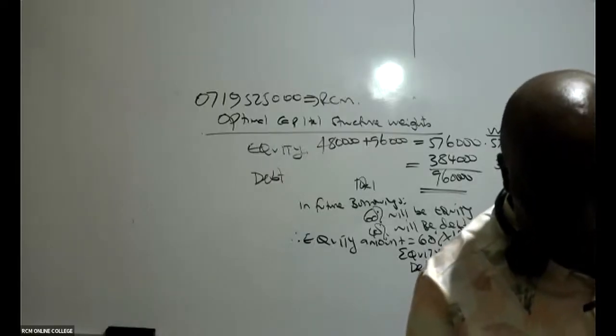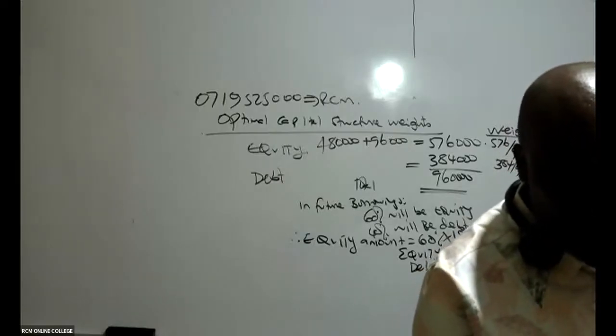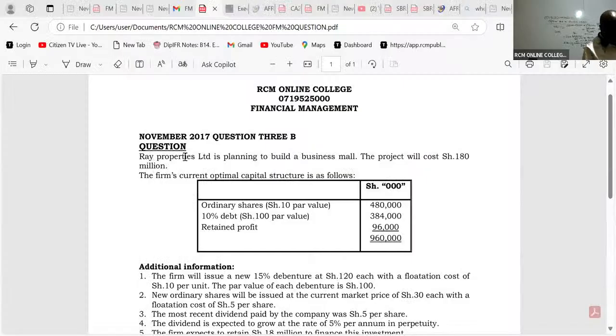Where do you get the 180? Thanks for asking. Remember, Ray Properties Limited is planning to build a business mall. The project will cost how much here? 180 million. So this is the amount you are looking for. You as the finance manager have been told to do a project, a mall, and the project cost is 180 million. So they tell you to go outside there and look for that 180.